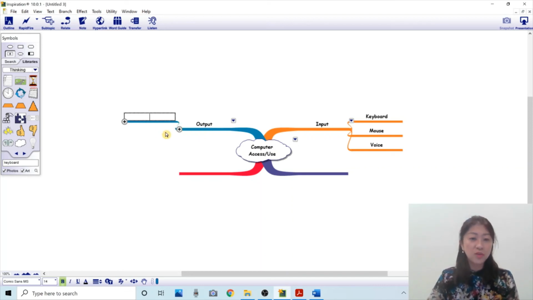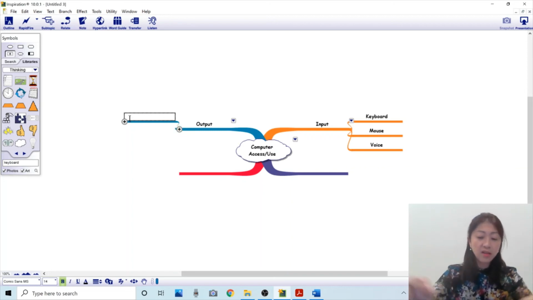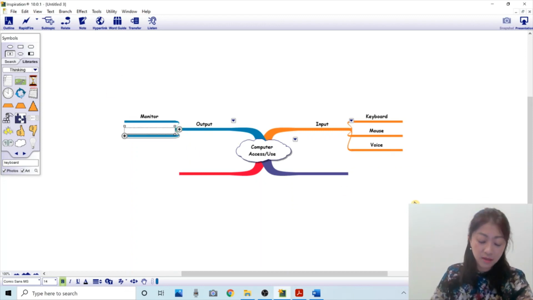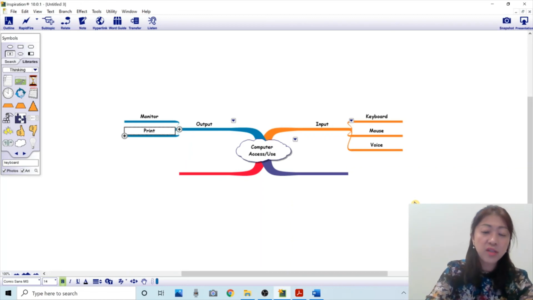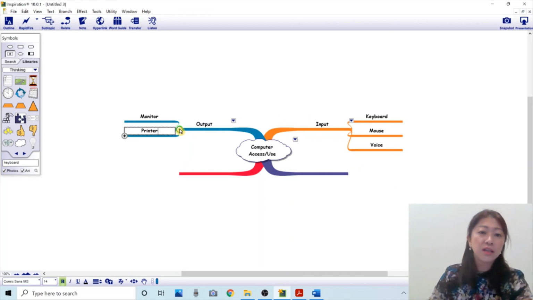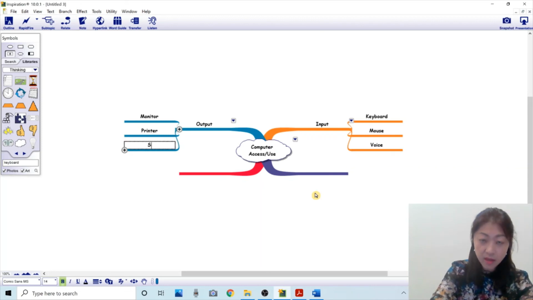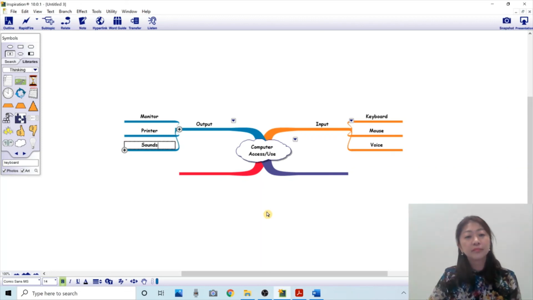So I can use this plus button to create the sub idea, and then here I can put monitor, and then this plus button again, and printer. Then I can click it again, and sounds. So you can either use rapid fire or this plus symbol at the end of the branch.